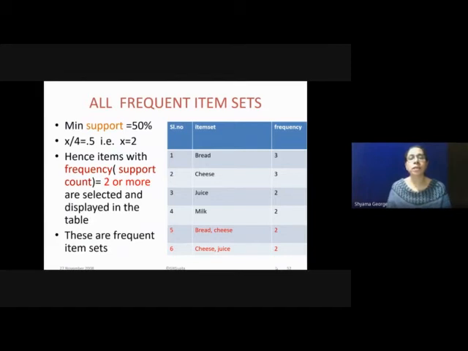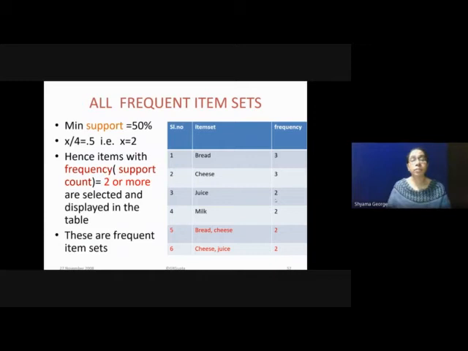That means we can consider that the total number of transactions is 4. So 50% of 4 is 2. You can find this by using the equation x divided by 4 is equal to 0.5, so x is equal to 0.5 times 4, that is 2. So 50% of transactions means 2 transactions, and the minimum support value is 2. Hence items with frequency 2 or more, or support count 2 or more, can be taken.